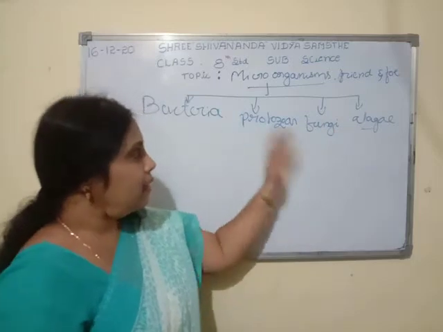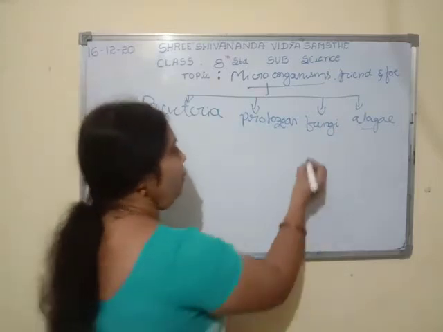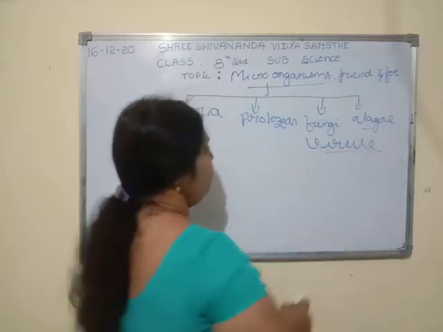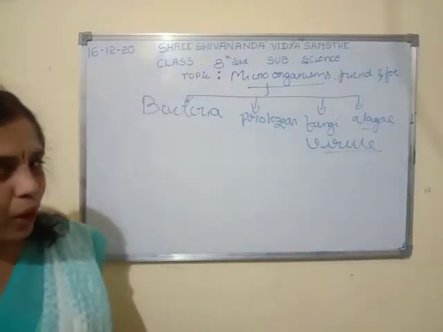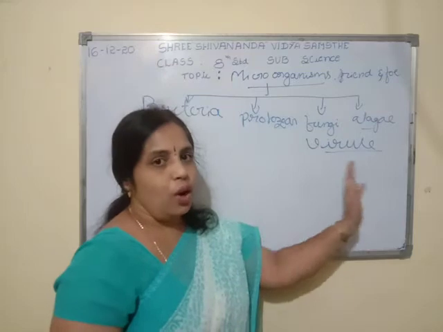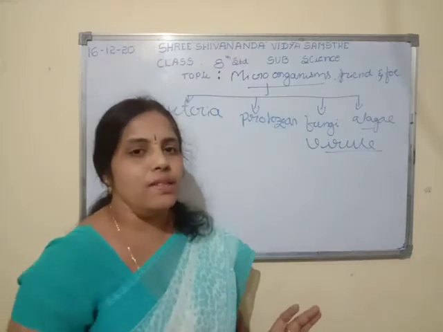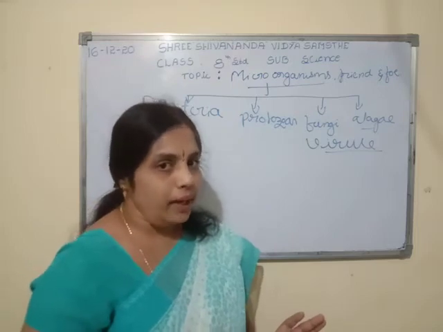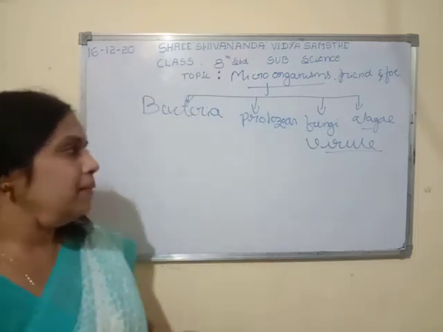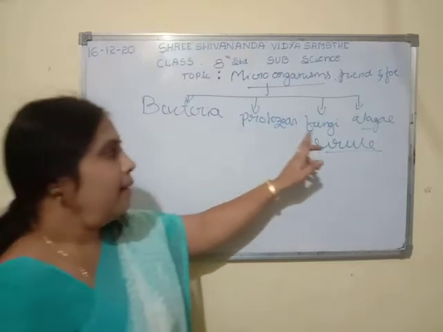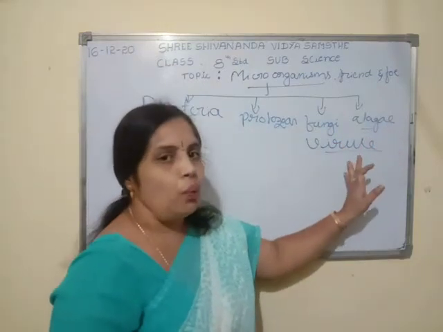These are the broad classification, and one more also there, that is known as virus, which is well known. Microorganisms nowadays, that is what viruses. There are plenty of viruses in our surroundings which cannot be identified. Bacteria, protozoa, fungi, algae and virus.